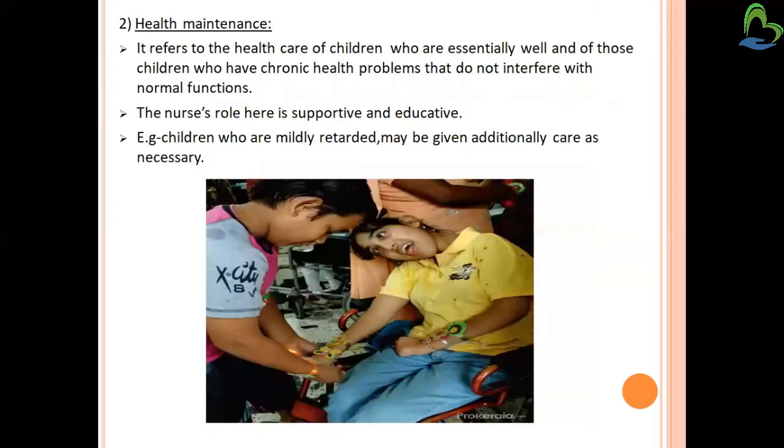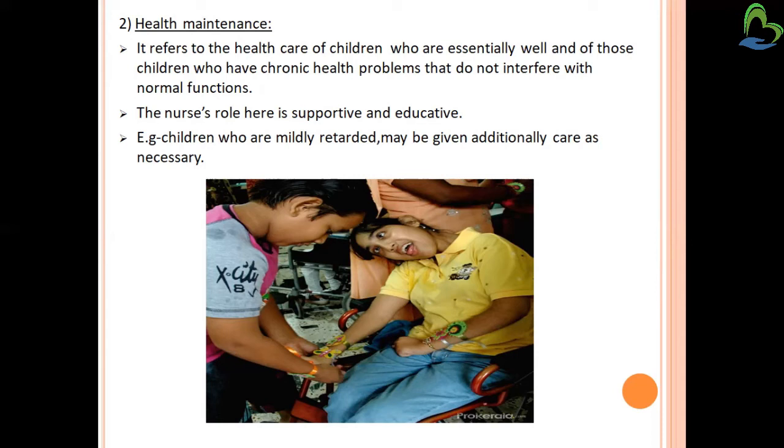Then health maintenance. It refers to the health care of children who are essentially well and of those children who have chronic health problems that do not interfere with normal function. In health maintenance, we maintain the health of children who are healthy, and of those who have chronic health problems. Chronic health problems are those that last for weeks, months, years, or even a lifetime. So we have to maintain their health.